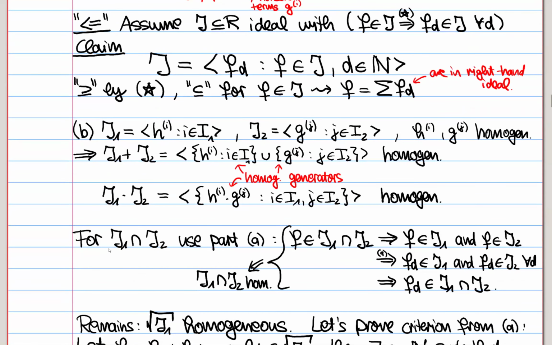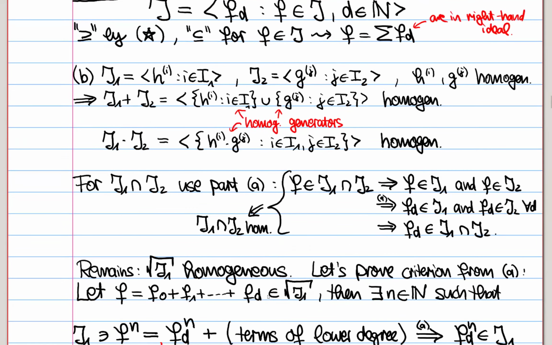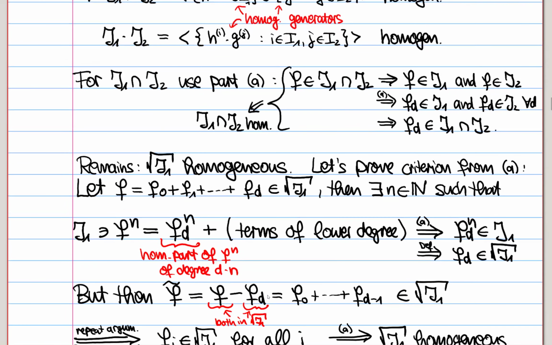For the intersection, we actually use the criterion from A. If f is in the intersection, by definition, it's in one and it's in the other ideal. Then by A, all of its f_d are in one and the other. And by definition, that's the same thing as saying f_d is in the intersection. So if you look at what we have done, we have seen f in the intersection implies f_d is in the intersection for all d. And that, by the criterion in A, exactly tells us that the intersection is homogeneous. So we see it's a very useful criterion, and we're going to apply it again for the radical.